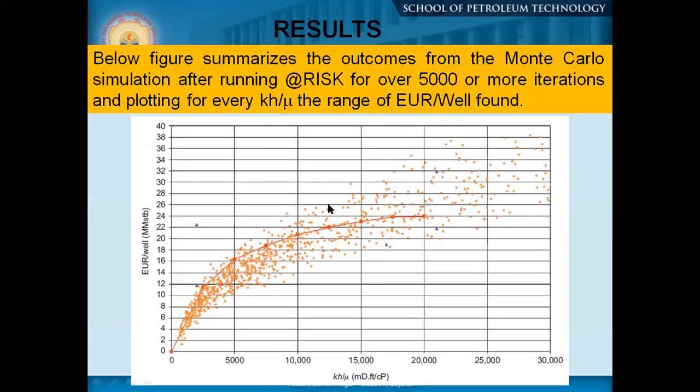Once you put all the parameters, the figure below summarizes the outcome from the Monte Carlo simulation after running over 5,000 or more iterations, plotting for every kh by mu the range of expected ultimate recovery of oil found. So you can understand that with 5,000 iterations, each and every time you change the parameters, your output changes. This involves a huge amount of time and cost.